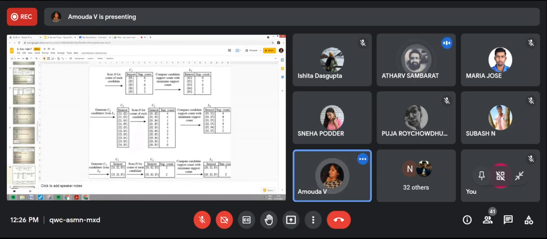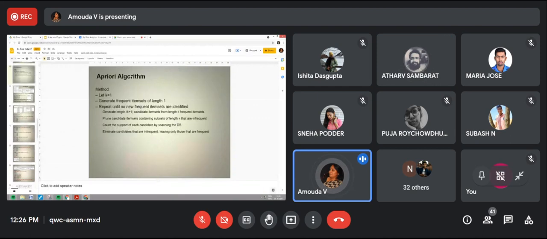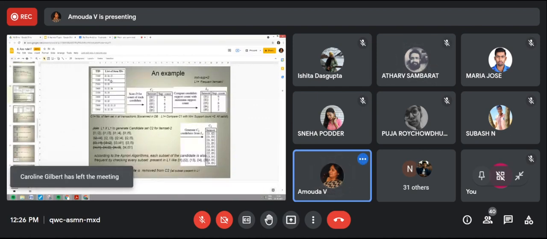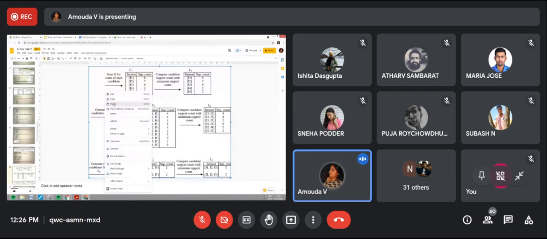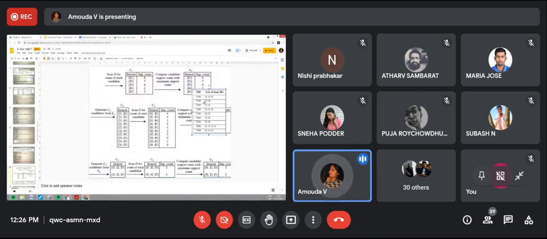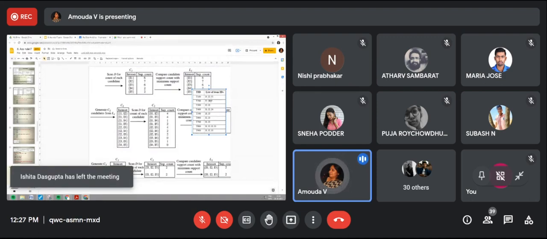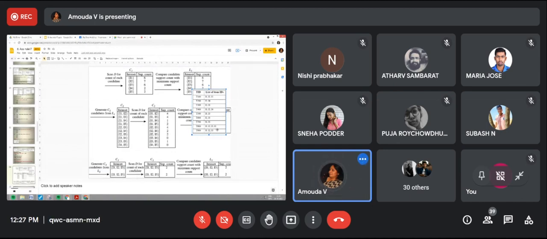Let me bring the picture also here, otherwise you will not know. See here, the item sets: item 1, 2, 4, 3, 5. Only these 5 items are there in the transaction database. So all the items, I1, I2, I3, I4, I5, are taken into consideration.